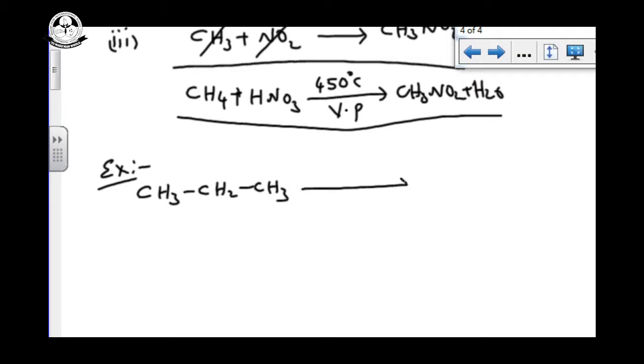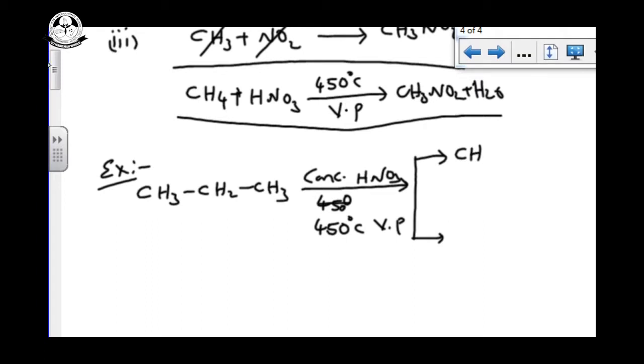On nitration. Nitration means you are taking concentrated HNO3, at a high temperature of 450 degrees Celsius, and I am taking the vapor phase. See the product, you can get two different products. Why? Because we have two different types of carbons, primary and secondary carbon.